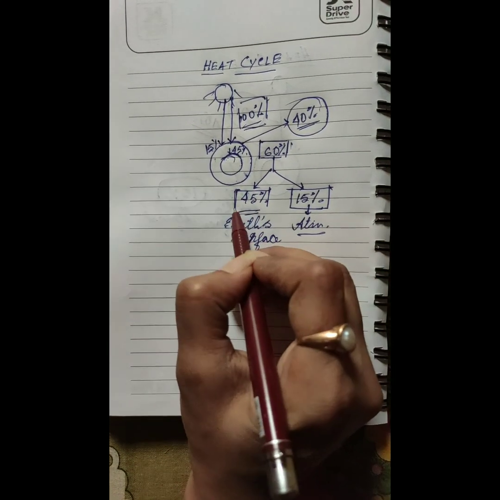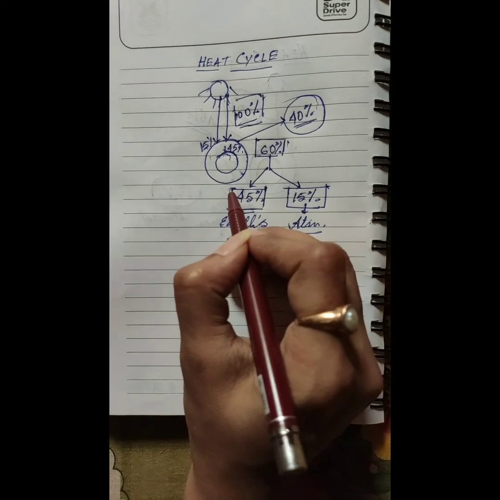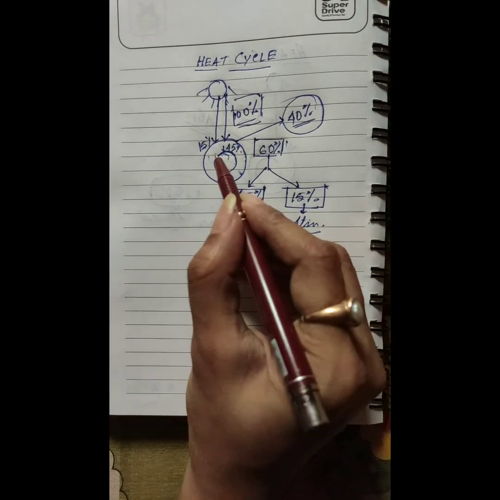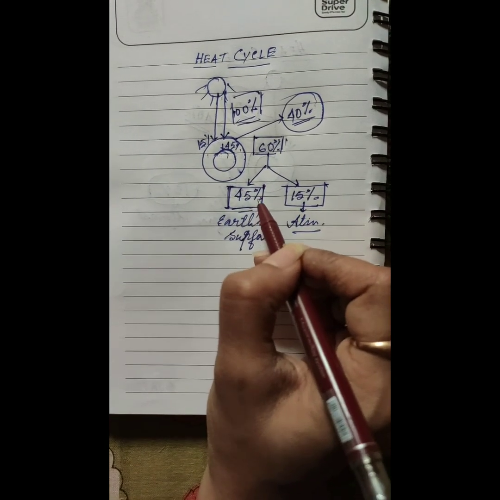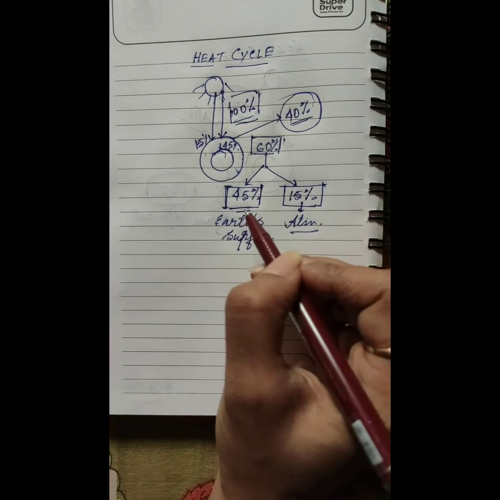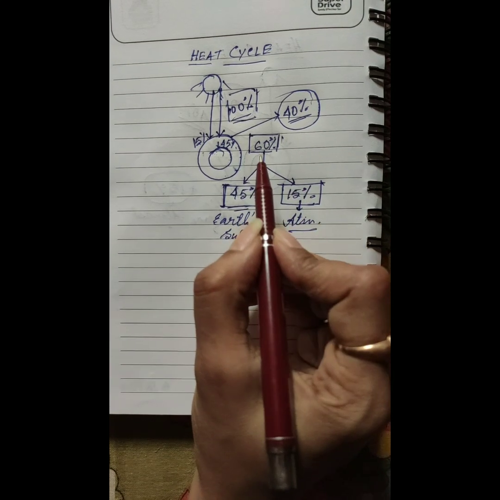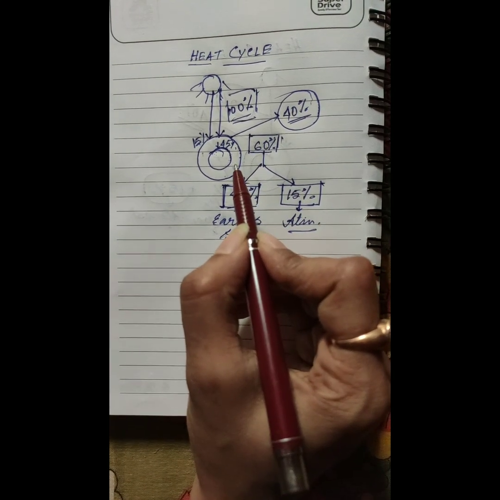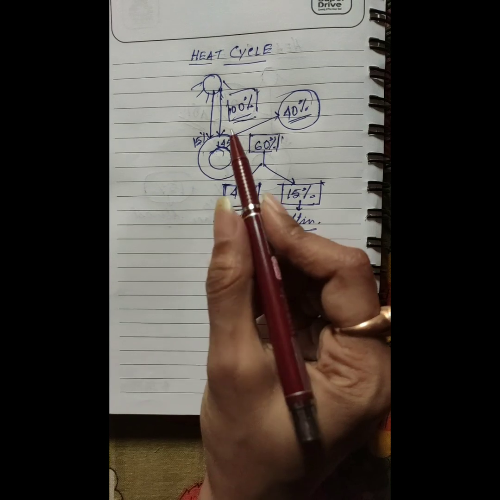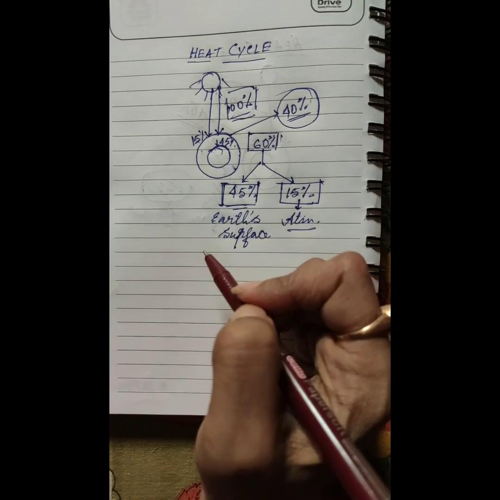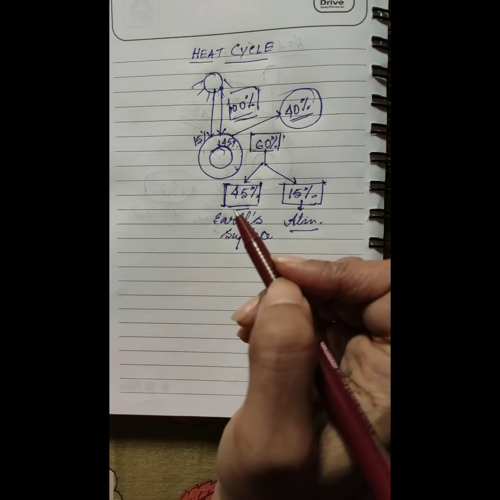The process by which the earth's surface absorbs 45% is called insolation. So through this whole cycle our sunlight cycles in our earth, and that is called the heat cycle.